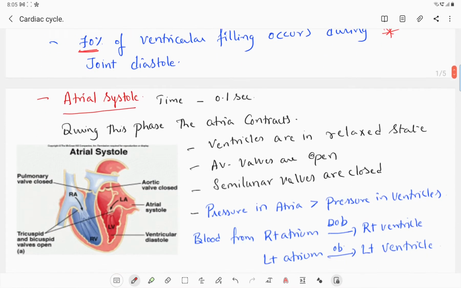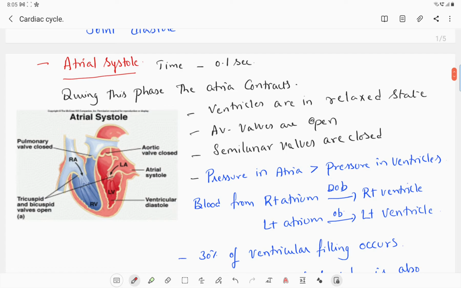Next, let us go to atrial systole. Time taken for atrial systole is 0.1 second. During this phase, both the atria contract and the ventricles remain in a relaxed state. Here you can see the AV valves, the atrioventricular valves, are open.